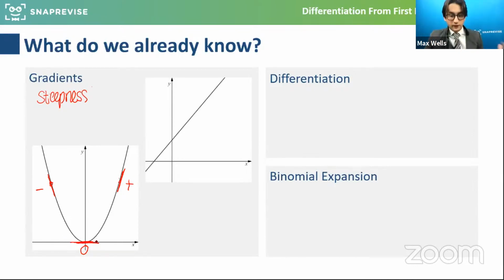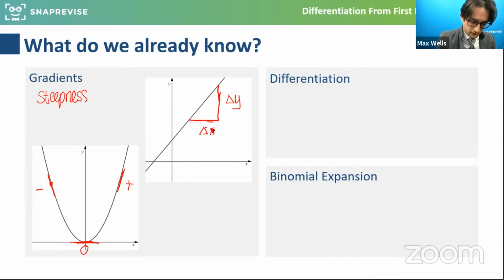Where we have a real difference from GCSE is that we dealt with straight line graphs, y equals mx plus c, where there was a constant gradient. You hopefully remember from GCSE, and potentially from physics, that we're essentially dealing with a change of y and a change of x. You might have learned it as rise over run.